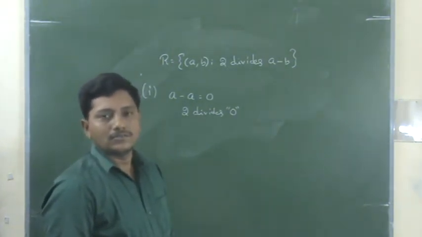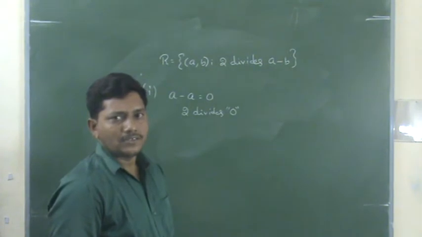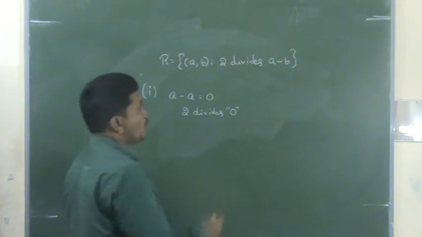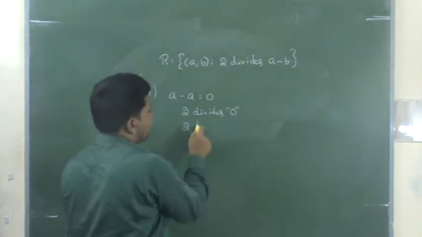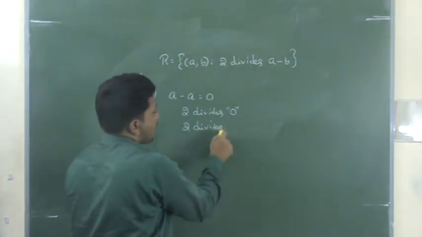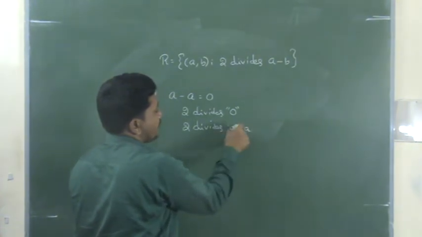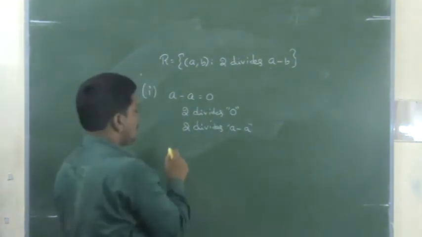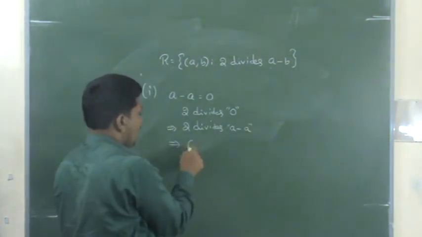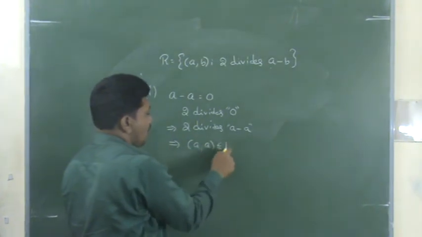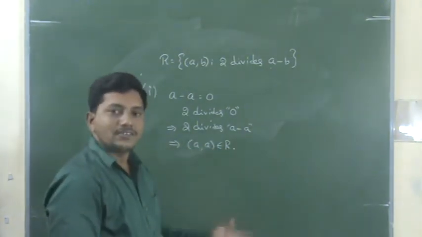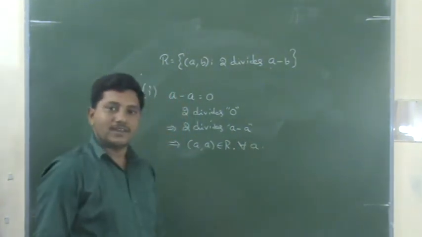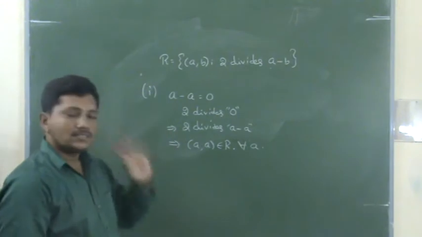So any number divides 0. That is important, right? Understand? Divides property. So 2 divides 0. That means 2 divides a minus a. What happened? The ordered pair belongs to R. So a comma a belongs to R. Therefore R is reflexive for every a. Here a is arbitrary, for every a. So therefore R is reflexive.